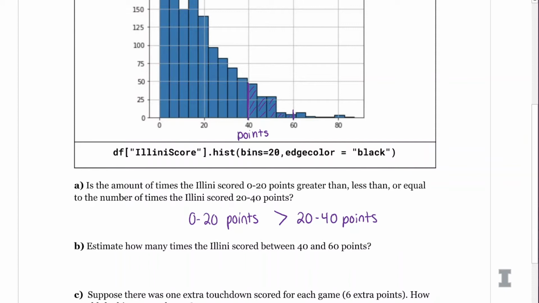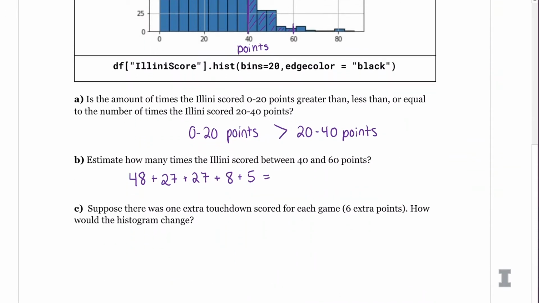For the first bar, it looks like we're just below 50, so I'm going to estimate that's about 48. The next two are the same height. I'm going to estimate those are about 27. The next one looks like it is about 8. And then the very last one is really small. I'm going to estimate it to be about 5.